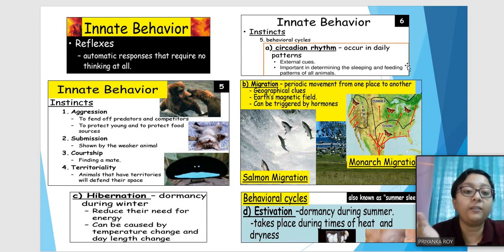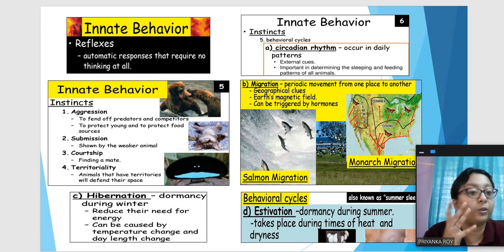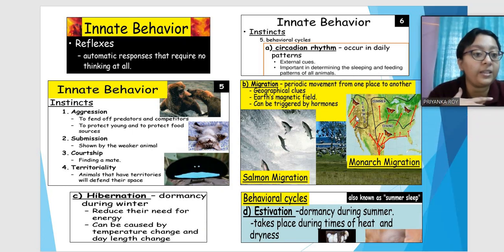Their sleeping cycle and feeding patterns are all instinct or innate behavior. Migration, like when they have to migrate from one region to another, we know that these butterflies migrate during summer and spring, and the salmon migrates from one region to another. So this migration also is an innate behavior.